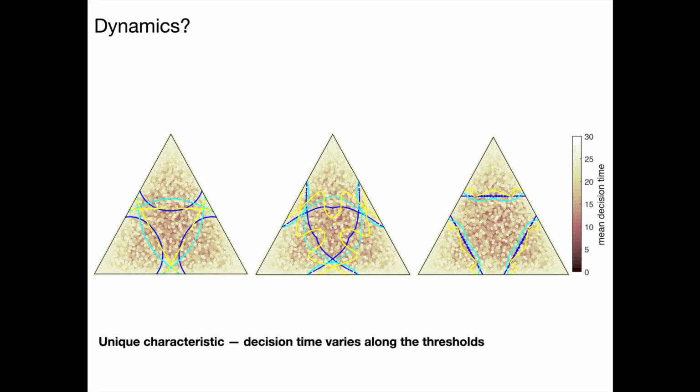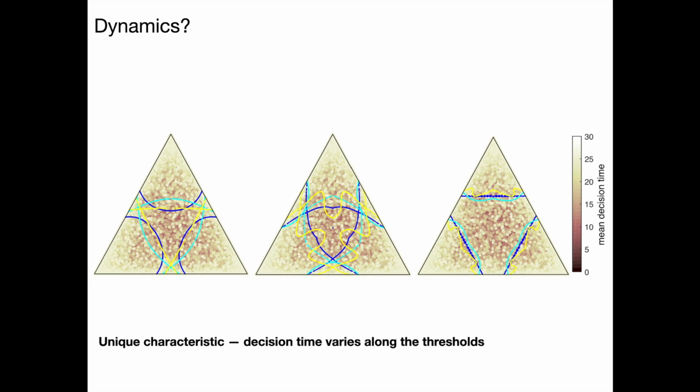So as you move along the threshold, your average decision time will change. And so there's some relationship between the value of the threshold as you cross it and the decision time. This is also a good illustration of the qualitative differences that we found in our optimized set. So all of these example thresholds, we have curve on the left, power in the middle, asymmetry on the right, are all optimal with respect to maximizing the same average reward.